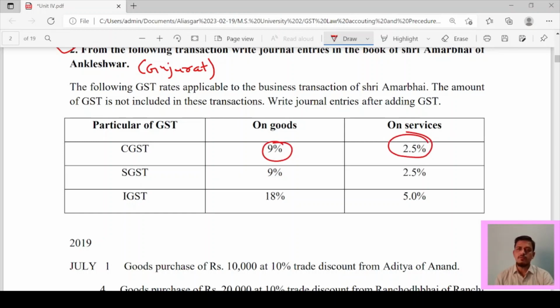Say, for example, if you have availed any services or if you have provided any services, at that time you have to apply the rate 2.5%, and this rate will remain the same for the whole example. Rate of SGST is 9%, and on services it is 2.5%. Obviously, then the rate of IGST is the sum total of CGST and SGST. So it is 18% here, and on services, if you make the total, it is 5% here.